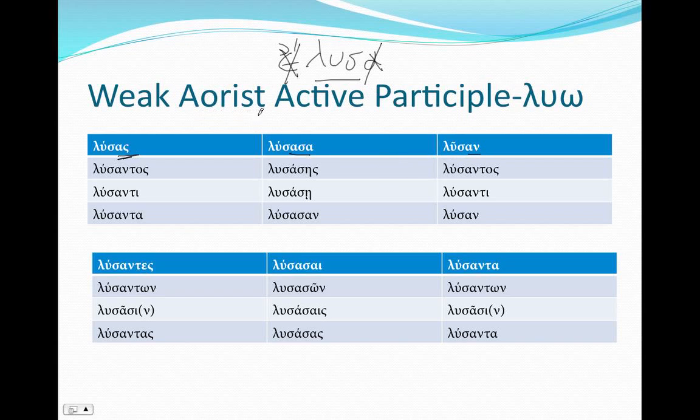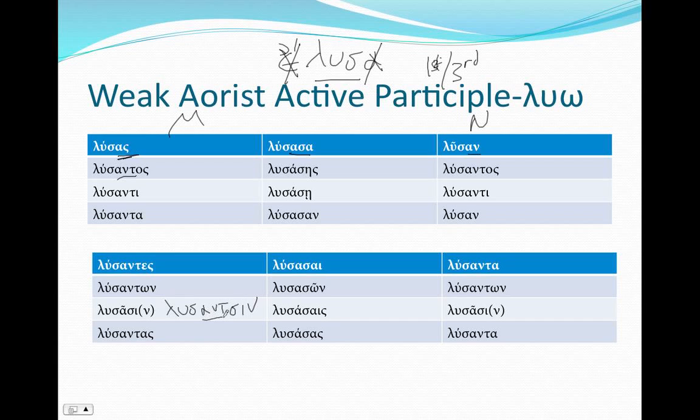And again, it's a first, third declension adjective. So the masculines and the neuters are third declensions. The stem is going to be αντ. So λύσας, λύσαντος, λύσαντι, λύσαντα, λύσαντες, λυσάντων, λύσασι. Notice what's happening here. We have λυς, αντ, σιν.